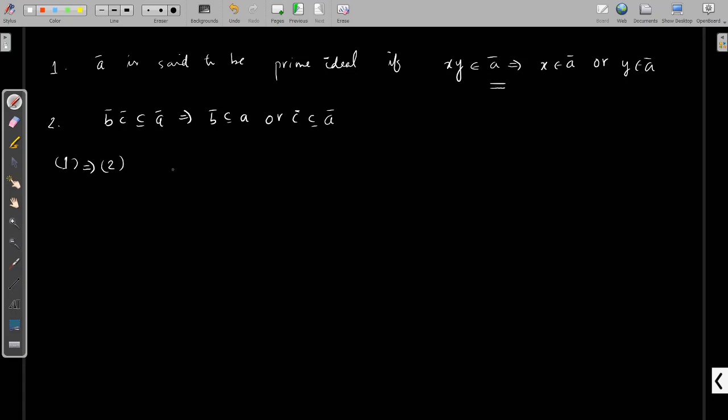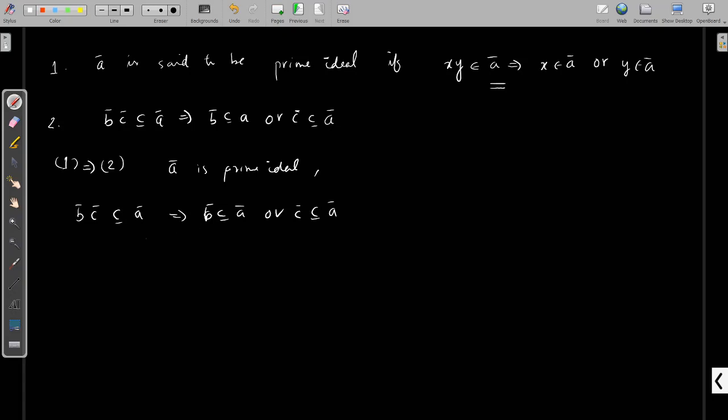That means we assume 1, and A is a prime ideal with respect to 1. You need to prove that whenever BC is contained in A, it implies either B is contained in A or C is contained in A.